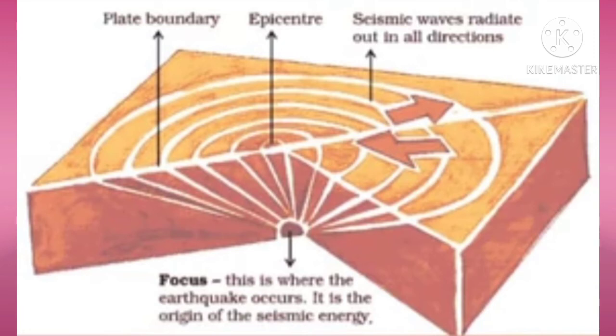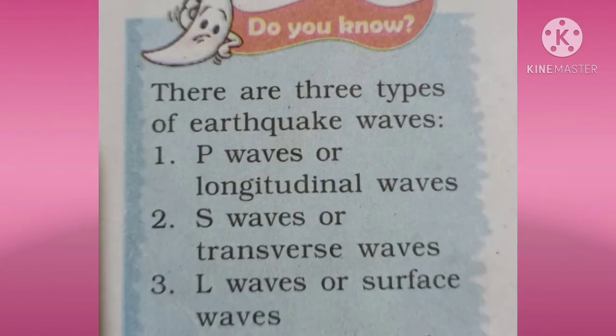Look at figure 3.3, origin of an earthquake. There is the focus. This is where the earthquake occurs. It is the origin of the seismic energy. Then there are the plate boundaries, and the epicenter is given. Next, seismic waves radiate out in all directions. Do you know there are three types of earthquake waves: P waves or longitudinal waves, S waves or transverse waves, and L waves or surface waves.